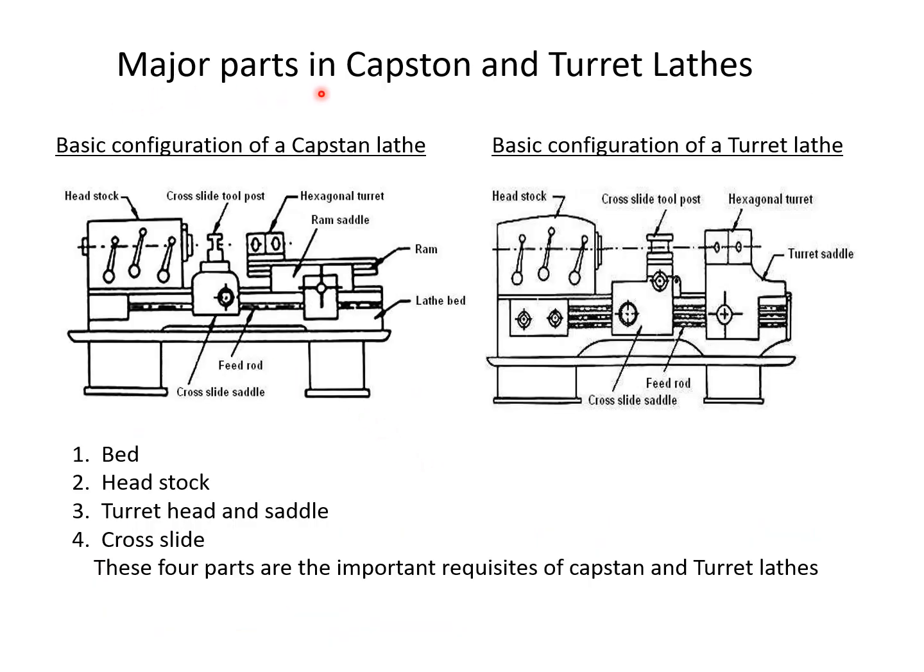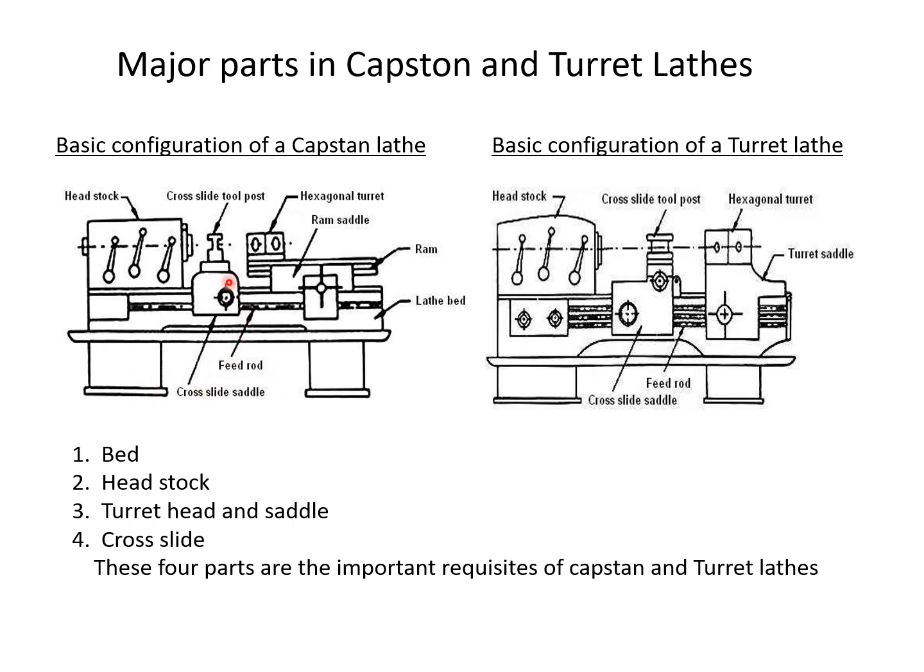Now we will see the major parts in capstan and turret lathe. This is a basic configuration of capstan lathe. This figure is a basic configuration of turret lathe. Now we will see the part names of these capstan and turret lathes. This is a headstock, this is a tool post, this is cross slide, this is a hexagonal turret, this is a ram, this is a saddle, this is a hand wheel, this is lathe bed, this is lead screw and feed rod. These two are the legs of this capstan lathe.